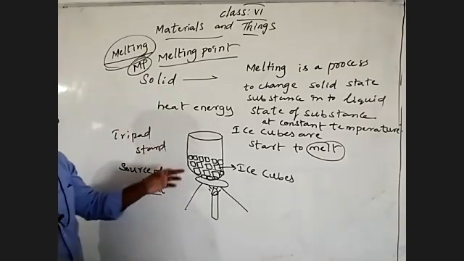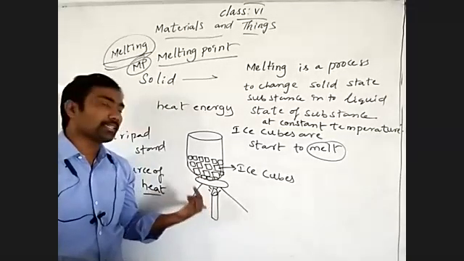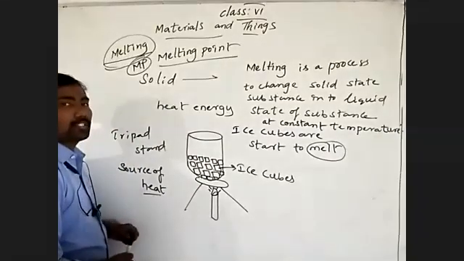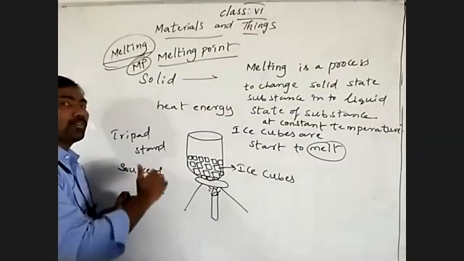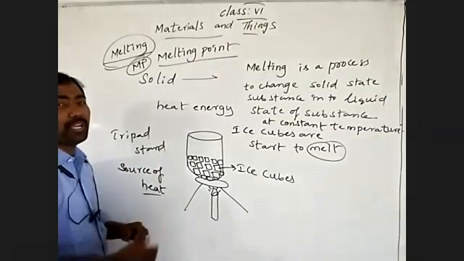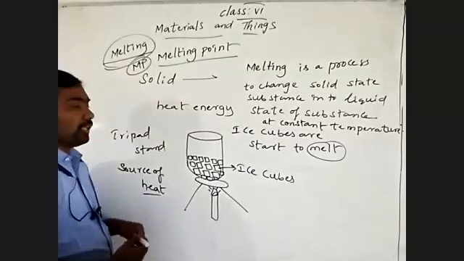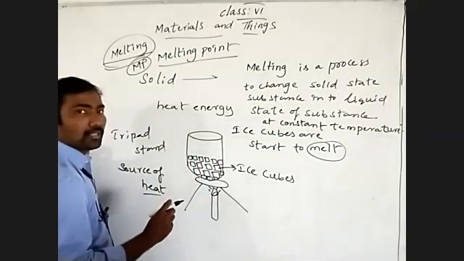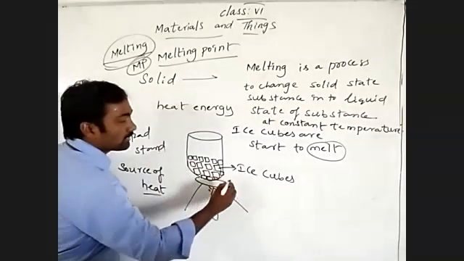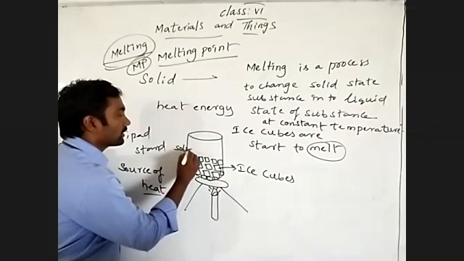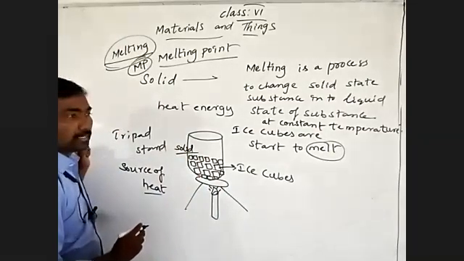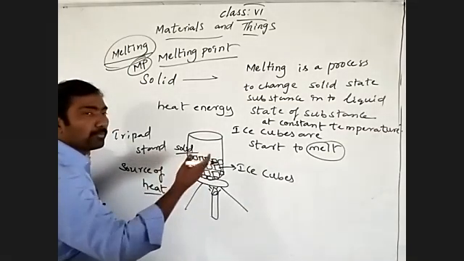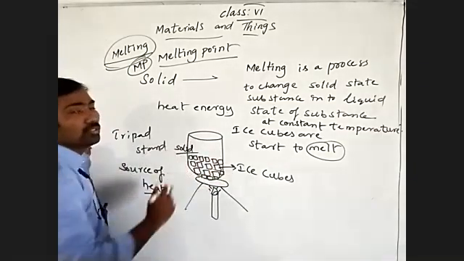Now, when you are giving more and more heat energy to the ice cubes, what do we observe in the beaker or vessel? Ice cubes are in which state? What is their phase? You can say ice cubes are in the solid state. By giving heat energy, they start to melt.